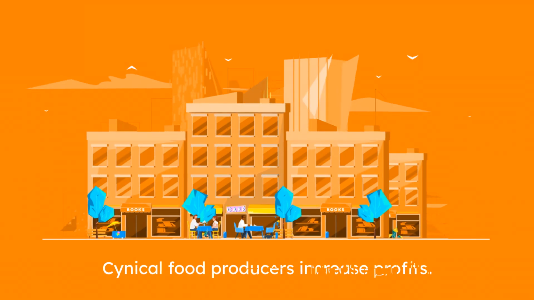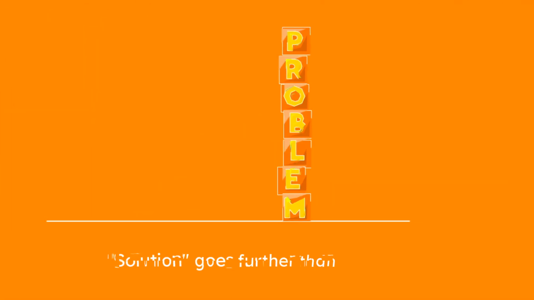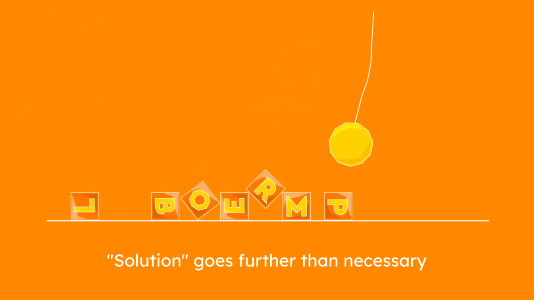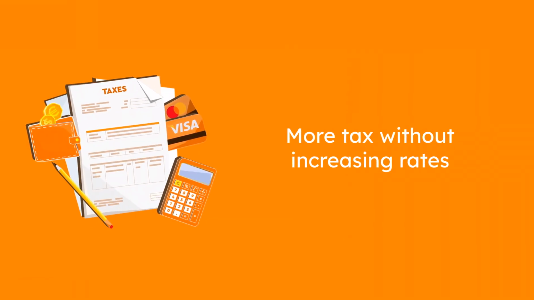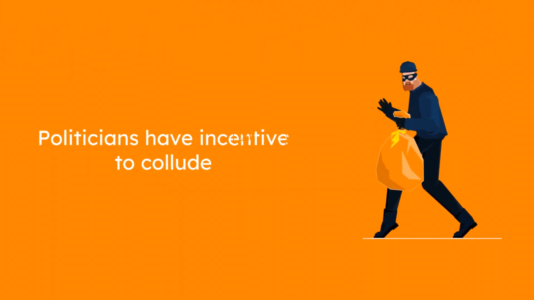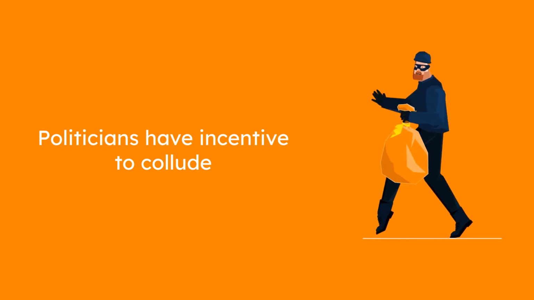This is what the cynical food producers who want to increase their profit margins actually want. It's not a side effect for them. It's their main aim. And they don't need to go anything like this far to solve the real problem. The government is not likely to complain about this. After all, if the food producers are making higher margins, it can charge them all more tax. And anything that a government can do to get more tax revenue without being seen to increase tax rates will always be popular with politicians. So the politicians have a strong incentive to collude with the cynical food producers in this example.